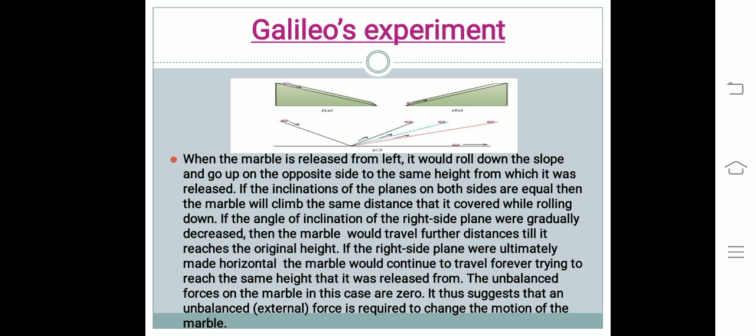It thus suggests that an unbalanced external force is required to change the motion of the marble, but no net force is needed to sustain the uniform motion of the marble. As we know, in practical situations it is difficult to achieve a zero unbalanced force. This is because of the presence of force of friction, which is acting opposite to the direction of motion. Thus, practically, the marble stops after traveling some distance.